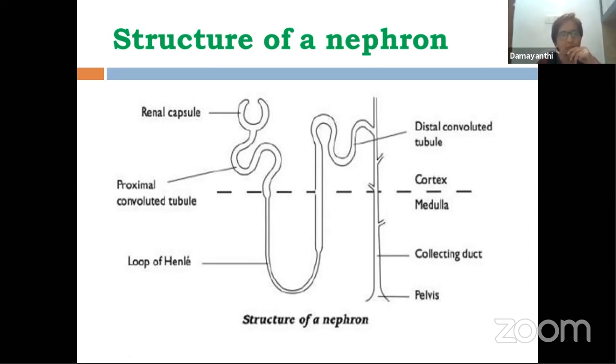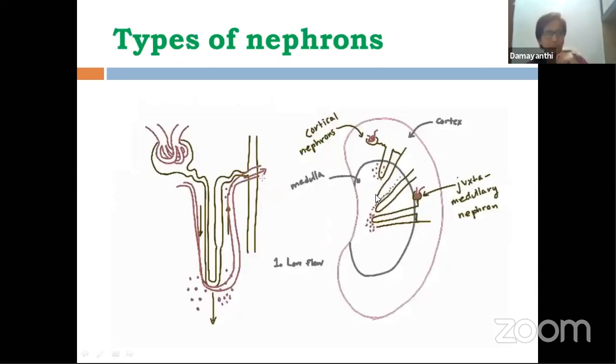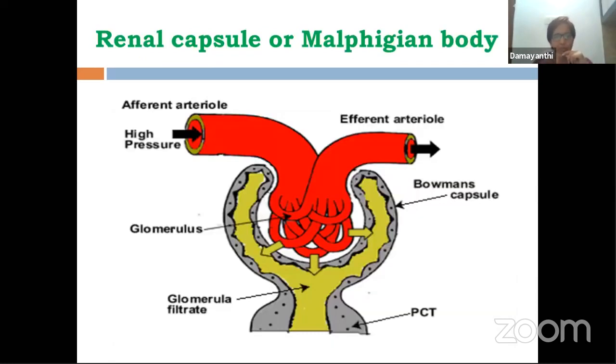3 centimeters in length. So Bowman's capsule continues down, and you can see the first part, which is coiled, the proximal convoluted tubule. Then over here there is another structure, a continuation, called the loop of Henle. The last part, the distal convoluted tubule, opens into a duct, which is called the collecting duct. I'll come to this slide, dear students, afterwards, types of nephrons. Let's complete the other part first. Renal capsule or Malpighian body.